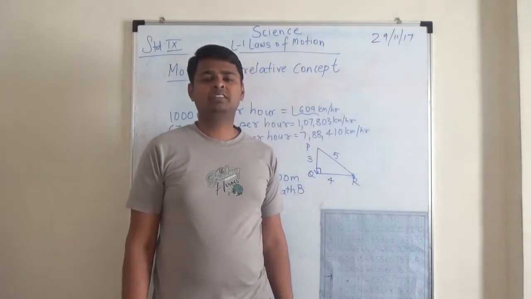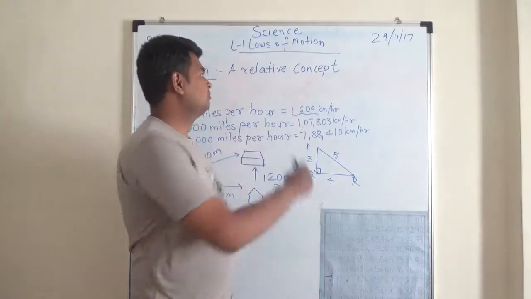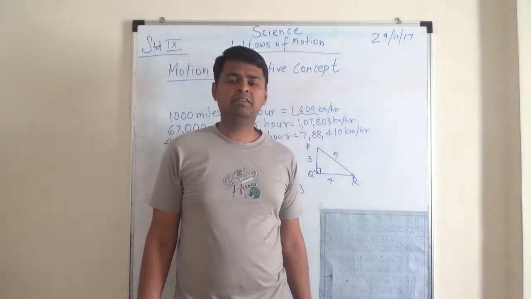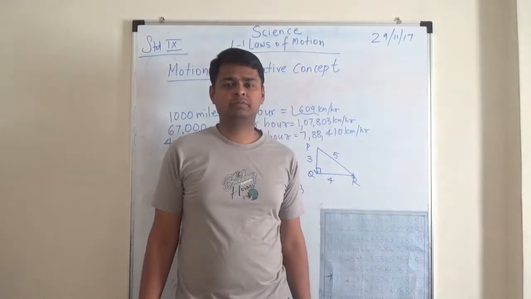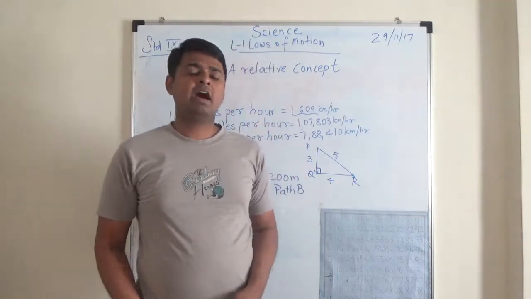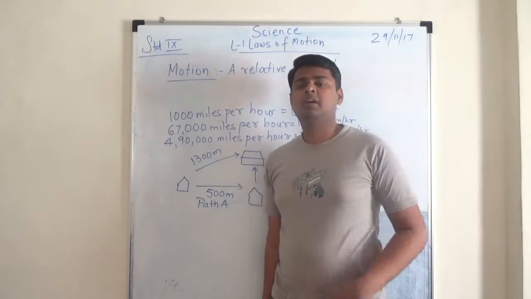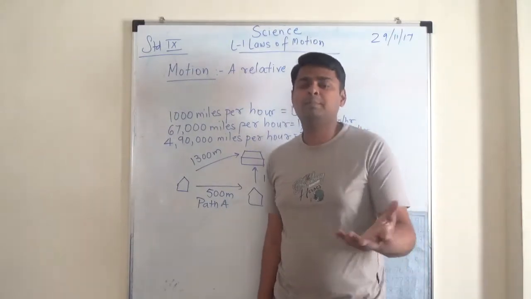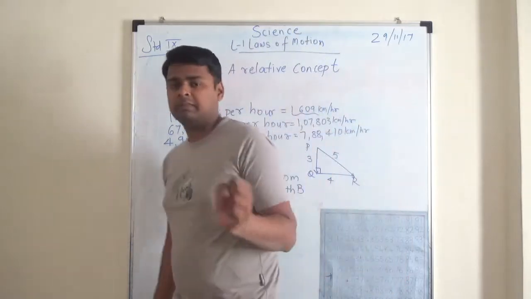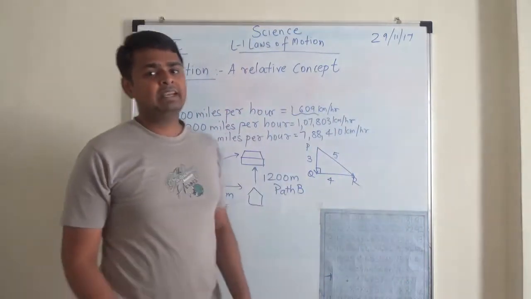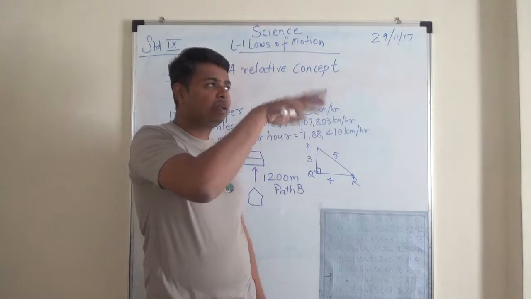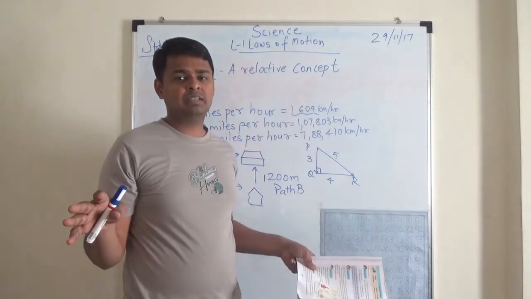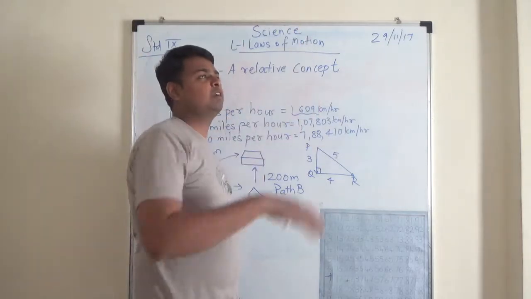Let us start with a new lesson, laws of motion. So what is actually motion? There are different examples given in the textbook. One of the examples says, how will you say that a person or a thing is in motion? For example, a bird is moving. How can you say that it is moving? You see the wings of the bird, it changes its place with respect to the surrounding. It moves from one place to another.